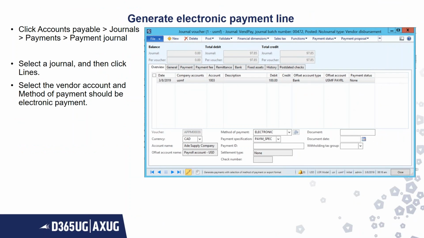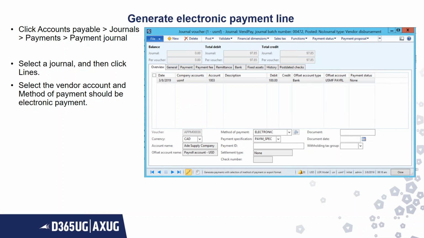Now generate the electronic payment line for AX 2012. Again, you create a payment journal. In the lines, you select the company, provide the account number, and provide whatever debit amount you have to provide. The only difference from the previous setup, where we were doing checks and now we are doing EFT, is that the method of payment would be electronic. And if you want to specify the payment specification, you can specify that.